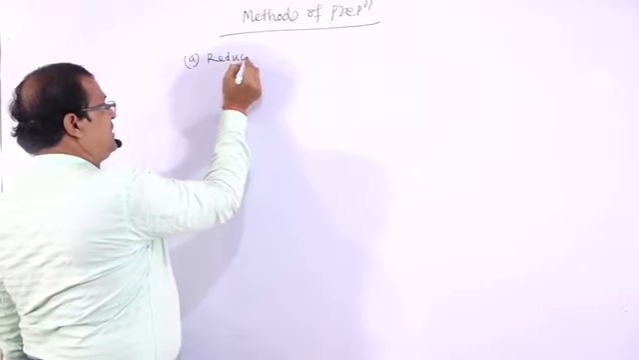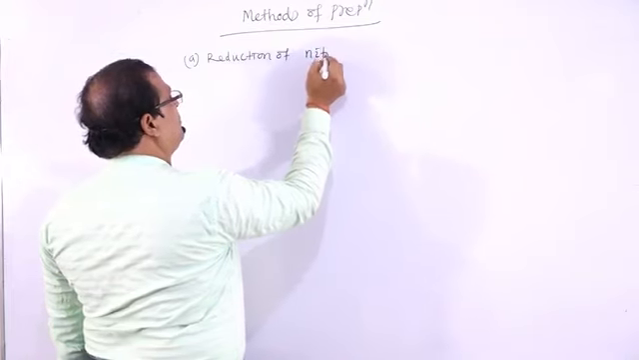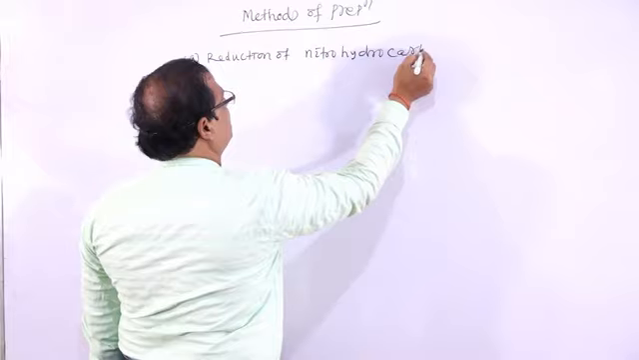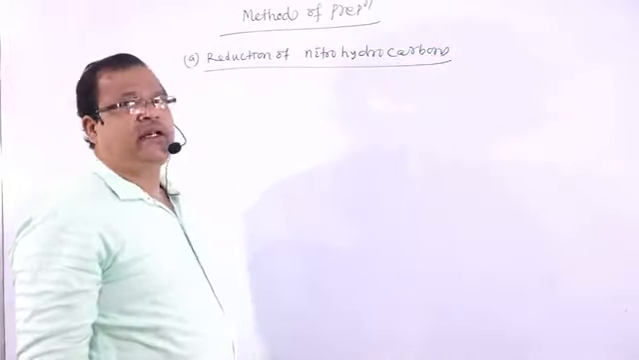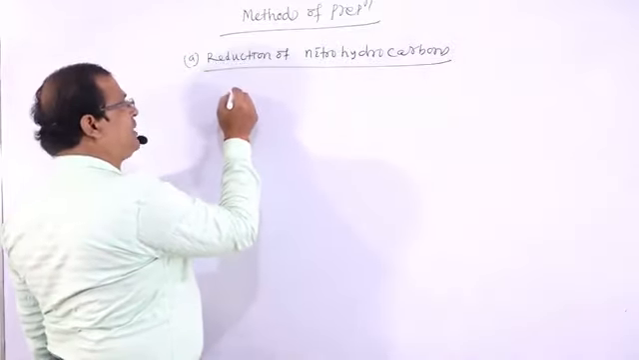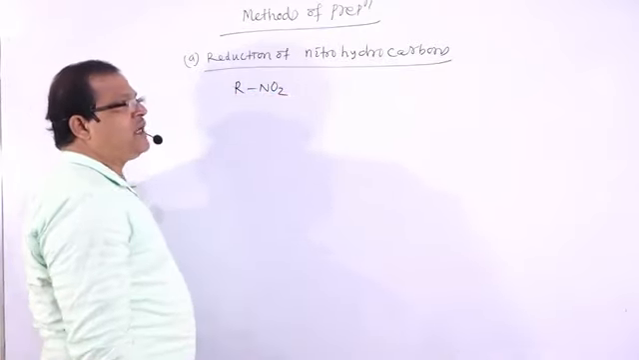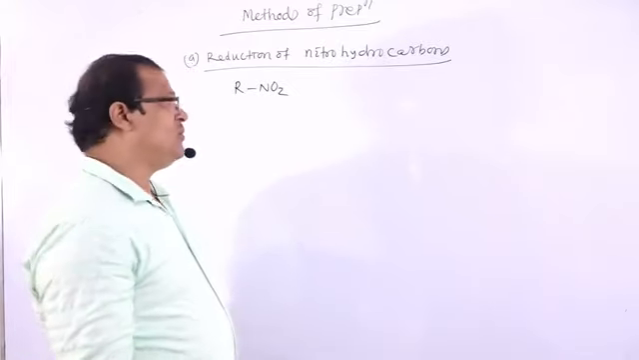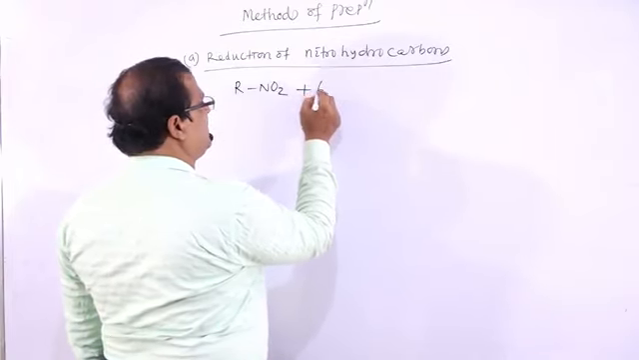So the first method is reduction of nitrohydrocarbons. So the general formula for the nitrohydrocarbon is RNO2. Nitrohydrocarbons have the general formula RNO2. RNO2 is treated with 6H.